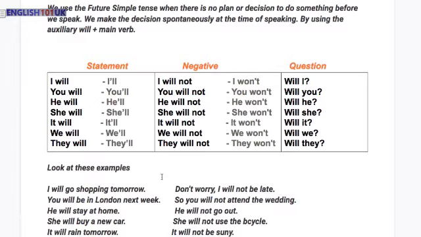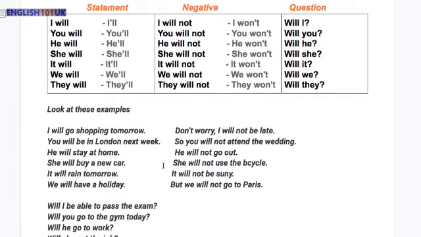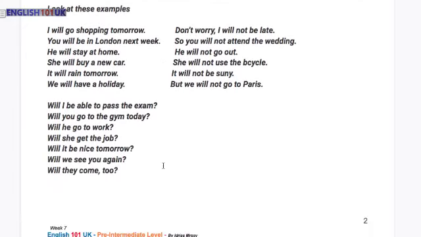In a question form, we just place the auxiliary verb will before the pronouns, and it becomes like will I do something, will you, will he, will she, will it, will we, and will they. So look at these examples showing the uses of will in statement, negative, and in question.